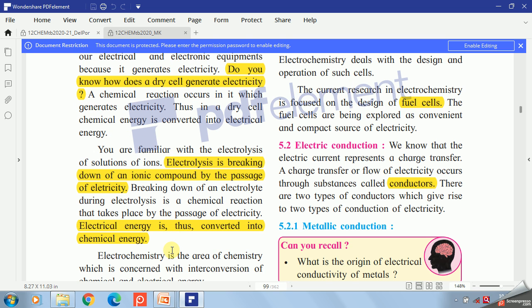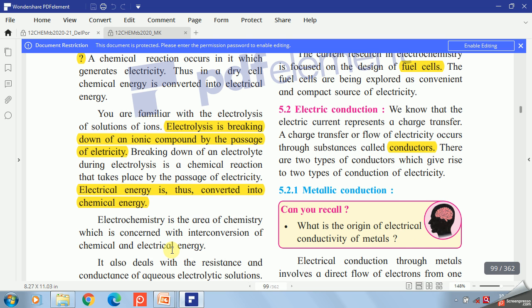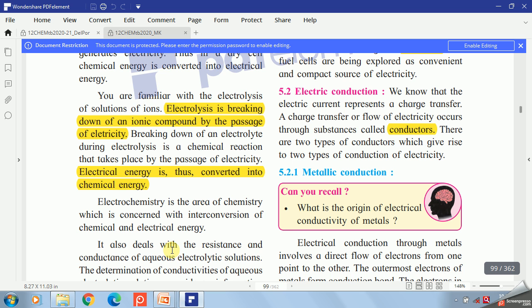So here electrical energy is converted into chemical energy. Then another word that is the heading of this topic, that is electrochemistry. So it is the area of chemistry which is concerned with interconversion of chemical and electrical energy.